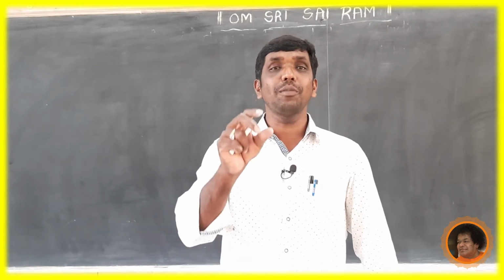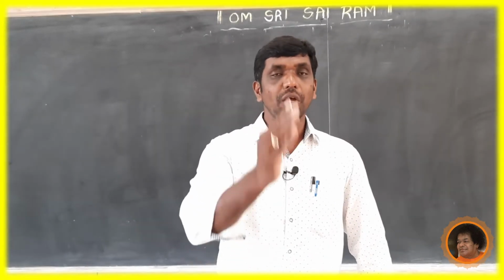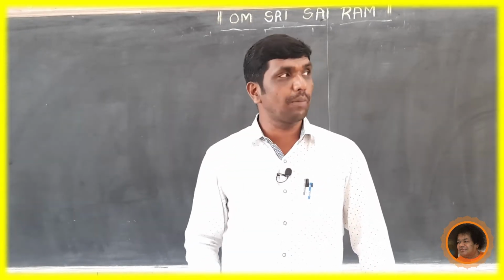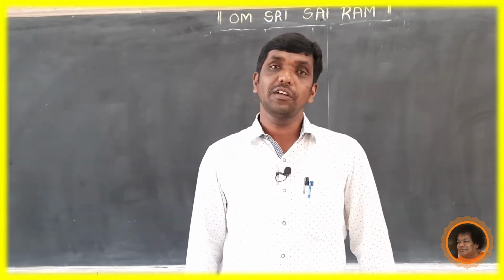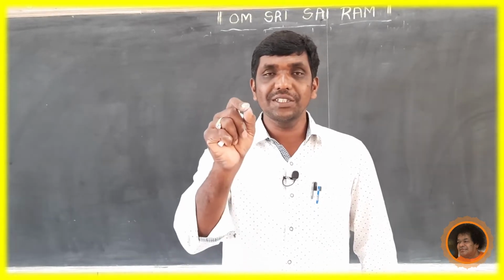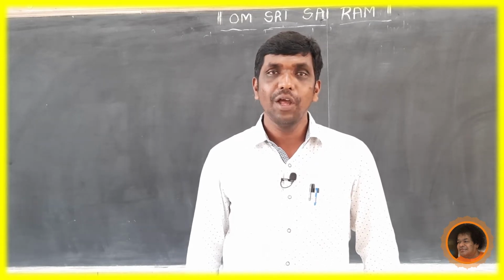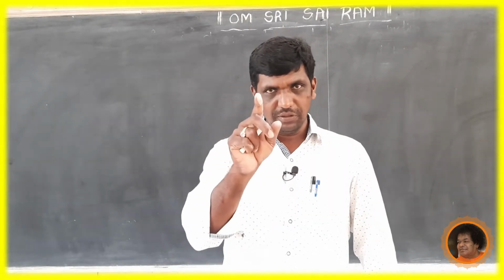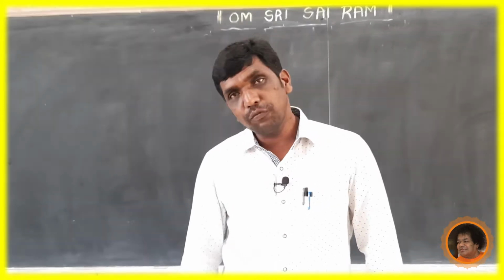In the constitution lesson we discussed that France and England have a unitary form of government. But what type of government does the United States of America have? What type of government does India have? India has a federal form of government.